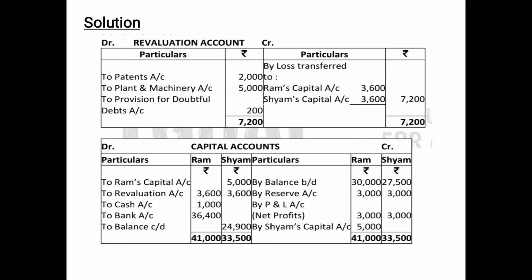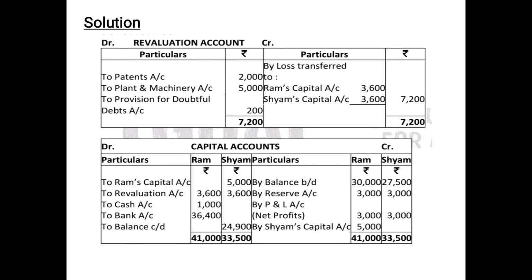Then after we have prepared capital accounts, on the credit side we have shown the opening balances of Ram and Shyam as by balance brought down 30,000 and 27,500. Then on the credit side we have also shown by reserve. That means we have distributed the reserve of 6,000 in the equal ratio, so 3,000 in Ram's and 3,000 in Shyam's column. Then net profits will be transferred in the name of P&L account. So we have put it on the credit side, by P&L account, 3,000 in Ram's column and 3,000 in Shyam's column. Then on the debit side we have put all those things which reduce the capital.